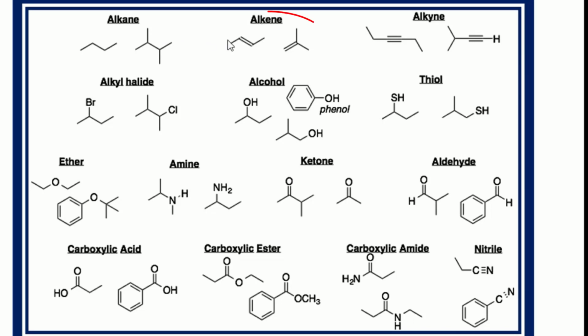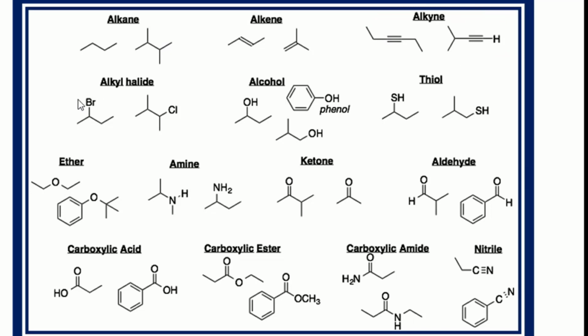Come to the next one. This is a 4 carbon chain, 1, 2, 3, 4, but there is a double bond present. So this organic compound belongs to the alkene family. Similarly, this organic compound also belongs to the alkene family. These two lines show that a double bond is present. Come to the next. In this molecule, we have carbon 1, 2, 3, 4, 5, and 6. We have 6 carbons, and these 3 lines show that a triple bond is present. It means this molecule belongs to the alkyne family, and this molecule also belongs to the alkyne family.